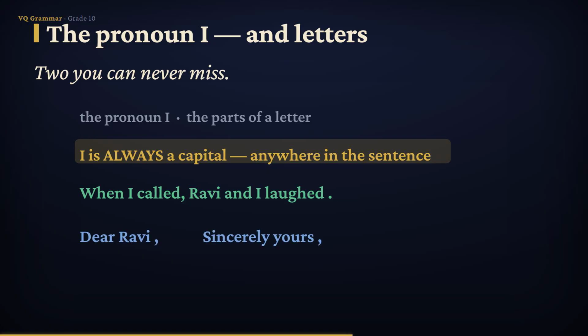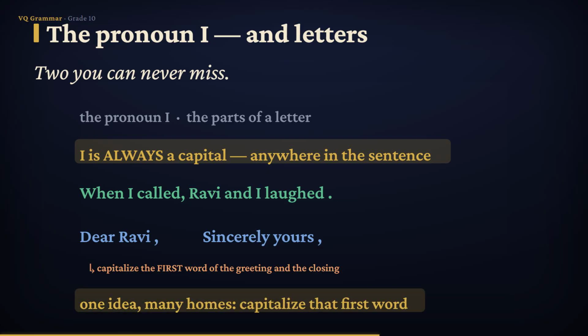Second, letters. Capitalize the first word of the salutation and the first word of the closing. Dear Ravi, Sincerely yours. But notice, only the first word. In "Sincerely yours," the word "yours" stays lowercase. And that is the whole lesson: sentences, quotations, poetry, outlines, colons, parentheses, and the pronoun I. Different homes, but the same idea every time. Capitalize that first word. Ready to practice?